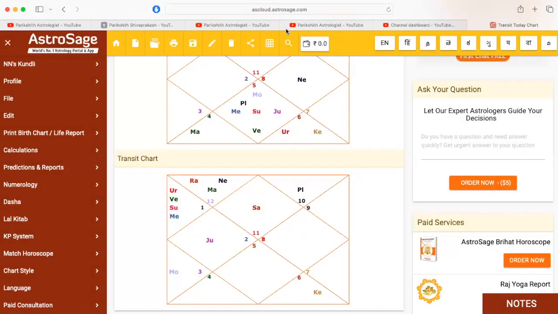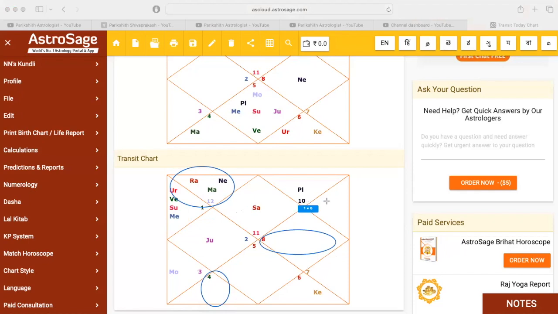Here I'll just mark out the houses. I told the second house for job. First I'll predict for the job: sixth house, then 10th house, then 11th house become important for job, right? Clearly you can see the 10th house is important during the transit.